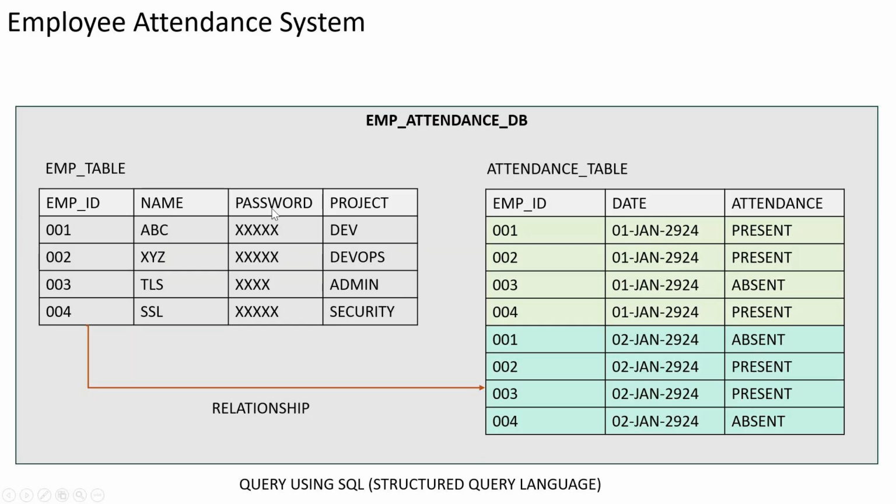I'll explain what fields and data types are, because these are the data types I can really go with. Under this data type, I can start putting up the data, and this is row-wise data. I can put up as many rows as I want. I'm just starting with 001, ABC is the name, the password is something I'm putting up as hashtags or strings, and dev is the project this particular person belongs to. As I see, I have added four records inside my one table.